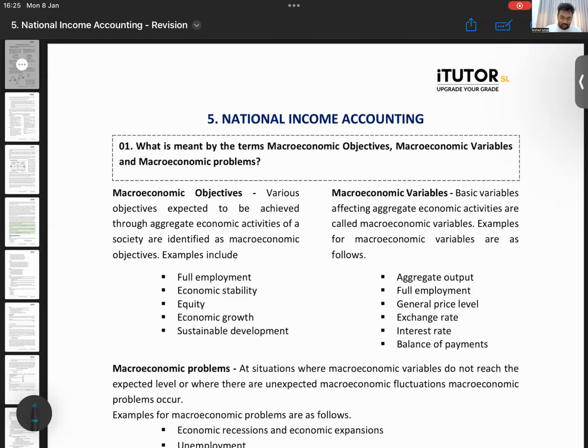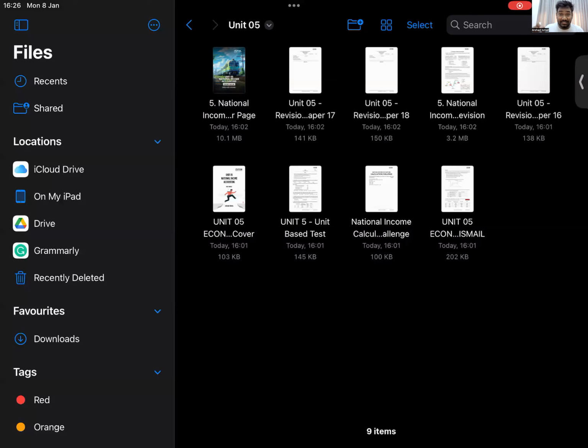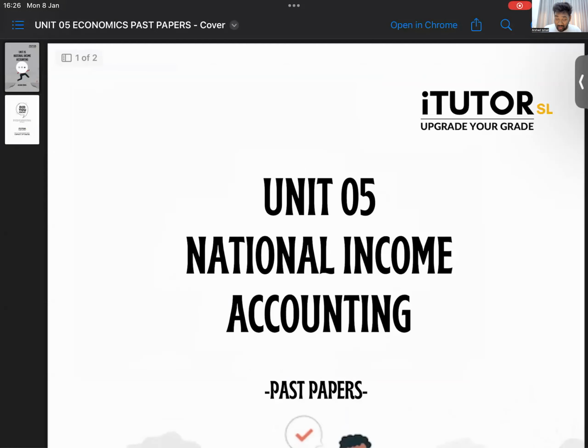And then you will get revision papers. There is a set of papers that we do every week. You should get that. Plus, there is some additional material. So for Unit number 5, please check whether you have these. I think there are around 7, 8 small things inside. There is the main tute. There are 3 revision papers, revision paper number 16, 17, 18. There is the past paper tute that you should have got.